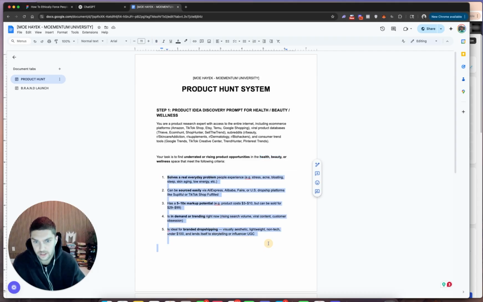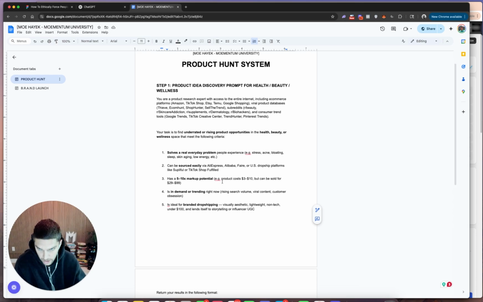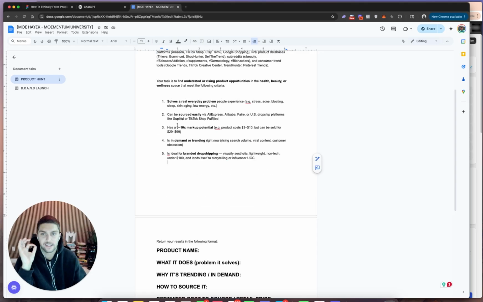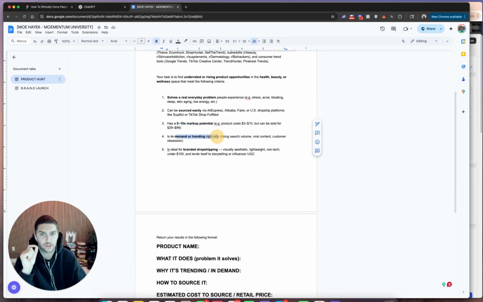4 reasons or 5 reasons that I like to make sure this prompt understands and AI is looking for is 1, it solves an everyday problem. It can be sourced easily with AliExpress, Alibaba, Fair, US dropshipping platforms like Supplyful, or even TikTok Shop. This is really important. It has a 5 to 10x markup potential. It's in demand or trending right now, and it's ideal for branded dropshipping.